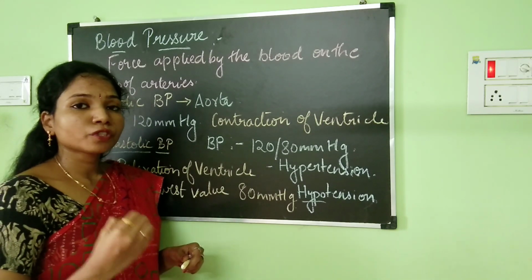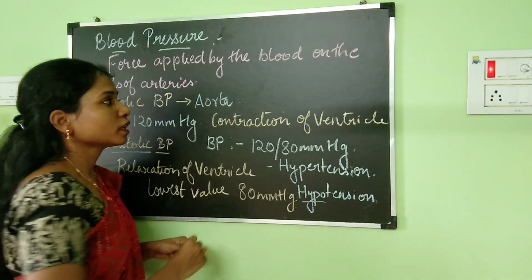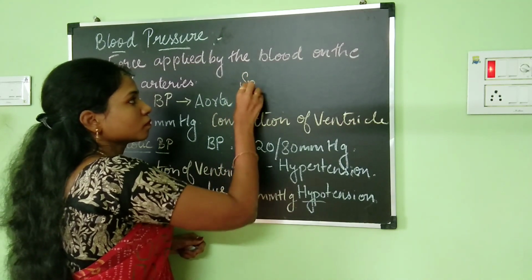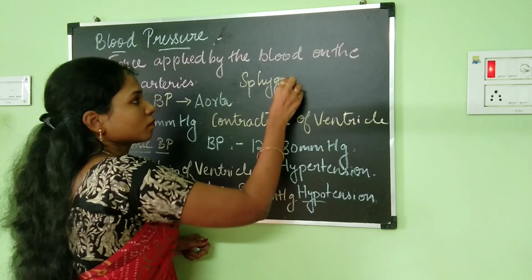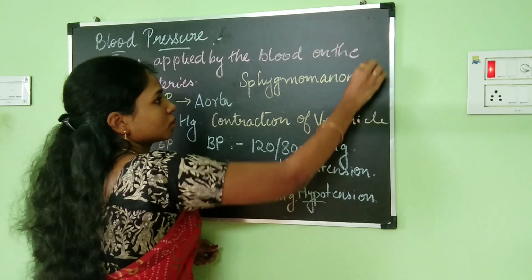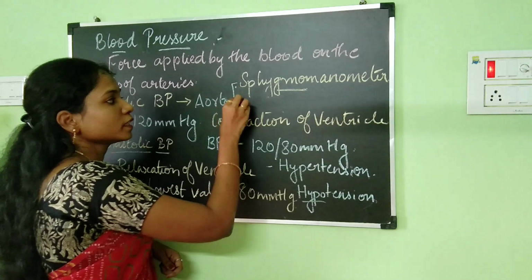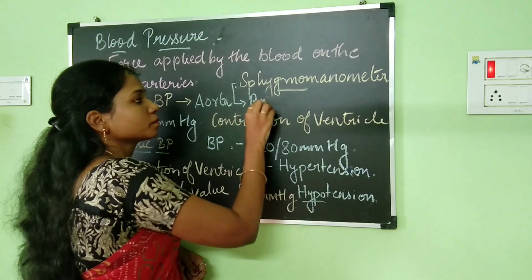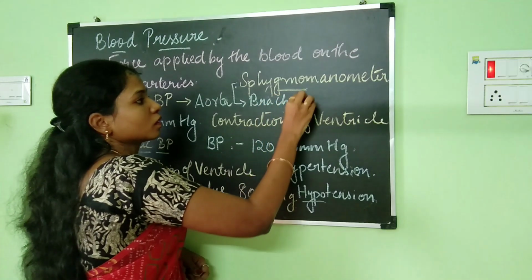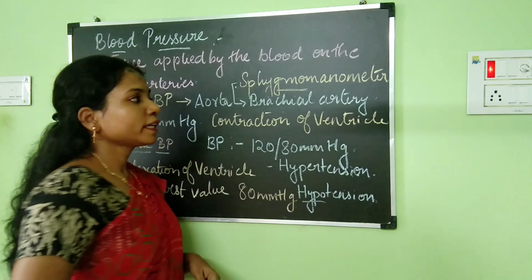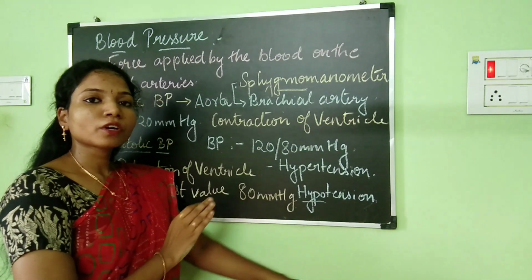The instrument which is used to test the blood pressure is known as sphygmomanometer. The blood pressure is usually measured using the brachial artery. The brachial artery is the artery which is present in your upper arm.